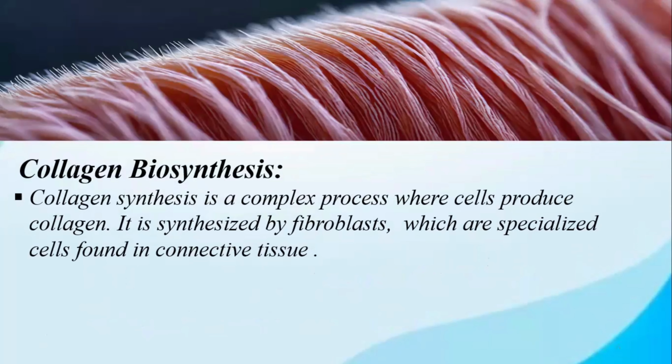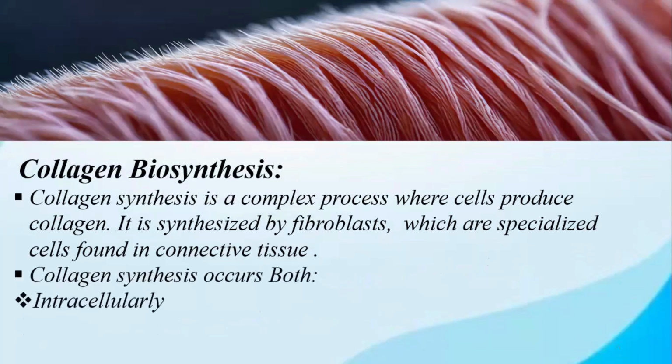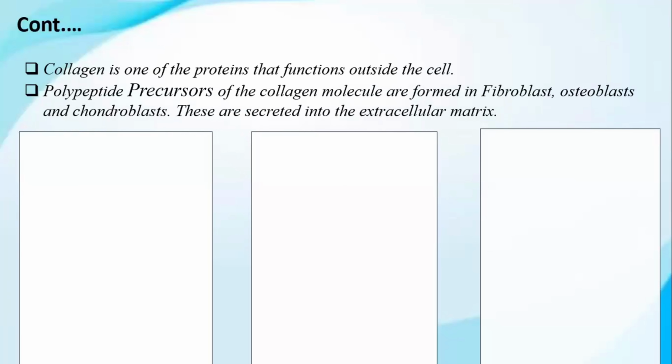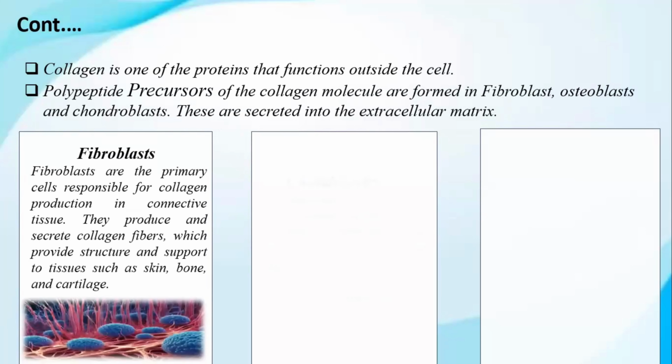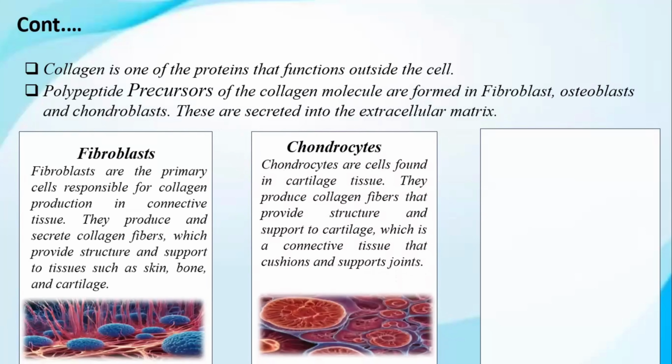Now let's talk about collagen synthesis. It occurs inside as well as outside the cell. Now, which cell? Mainly fibroblasts, the main cells of connective tissue in the body. Collagen is one of the proteins that function outside the cell, and polypeptide precursors of the collagen molecule are formed in fibroblasts, osteoblasts, and chondroblasts. These are secreted into the extracellular matrix.